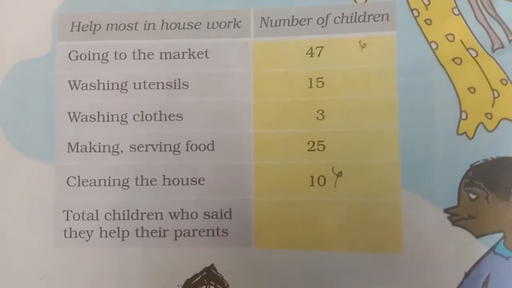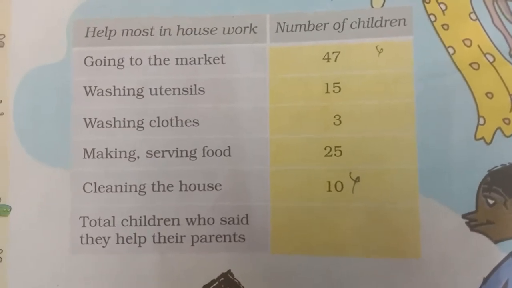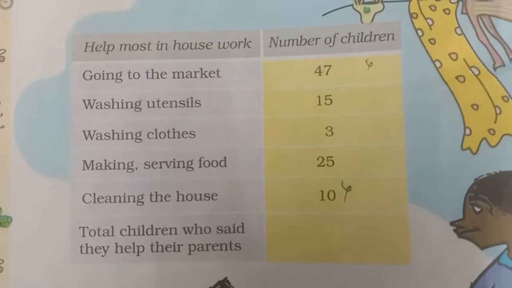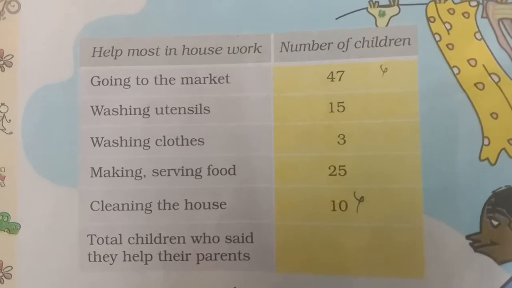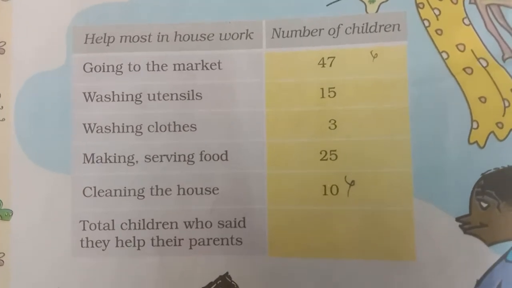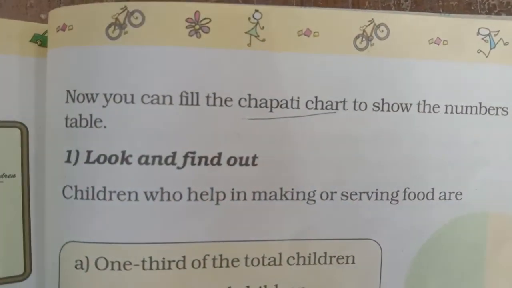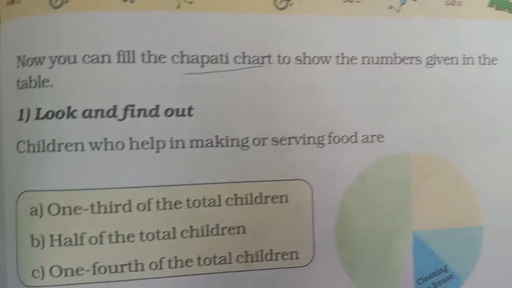Here they gave one more column extra for us: total children who said they help their parents. We need to find the total number of students who are helping their parents. Now, based on this information, we need to fill this chapati chart. Here you can see better. Now you can fill the chapati chart to show the numbers given in the table.